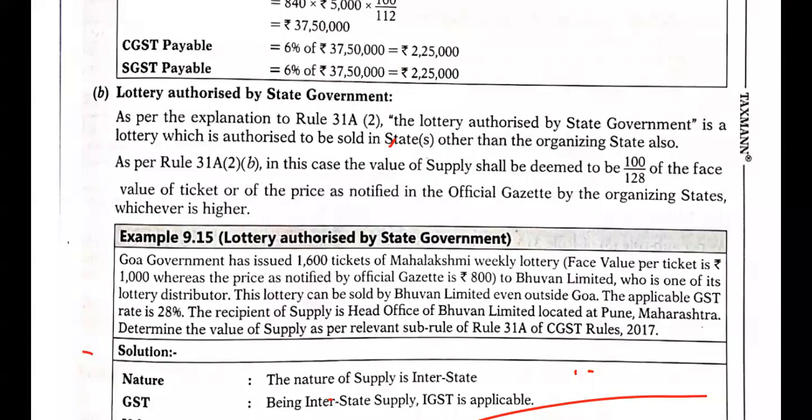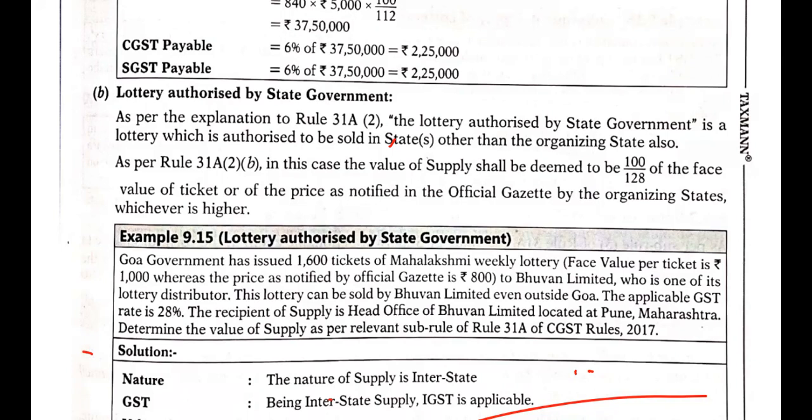Goa government has issued 1,600 tickets of Mahalakshmi weekly lottery. Face value per ticket is rupees 1,000, whereas the price as notified by the official gazette is 800, to Bhuvan Limited, who is one of its lottery distributors. This lottery can be sold by Bhuvan Limited even outside Goa.